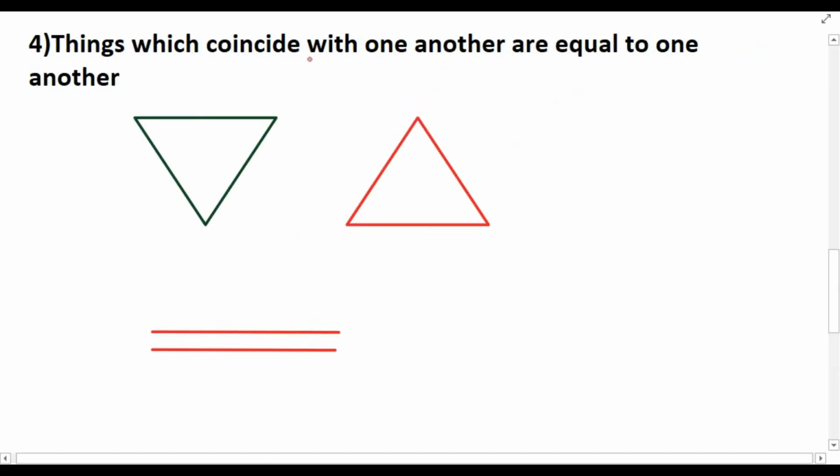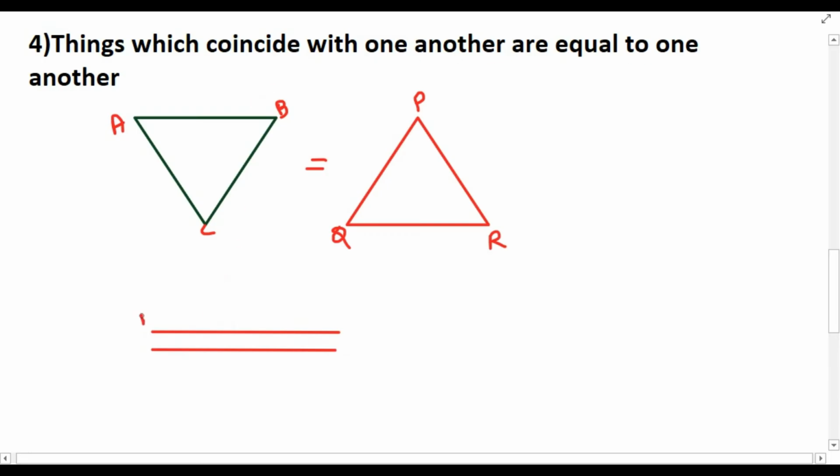Things which coincide with one another are equal to one another. That is the fourth axiom. Suppose ABC is a triangle and PQR is another triangle. If you take PQR and keep it above ABC, and the sides and everything coincide, then we can say that these two triangles are equal. That is what it means: things which coincide with one another are equal to one another.